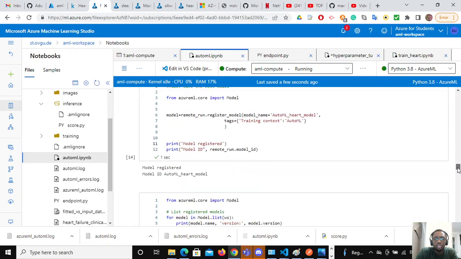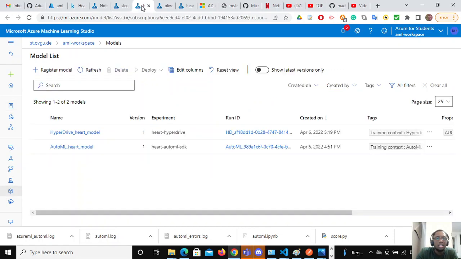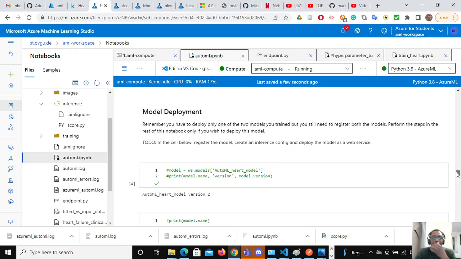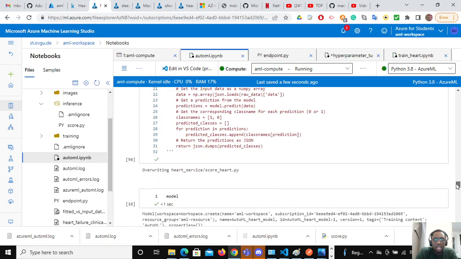After model registration, I compare between Hyperdrive and AutoML. Remember, I've gone through Hyperdrive, and I also registered the Hyperdrive model here. The model is also registered here. So I saw that AutoML is better.